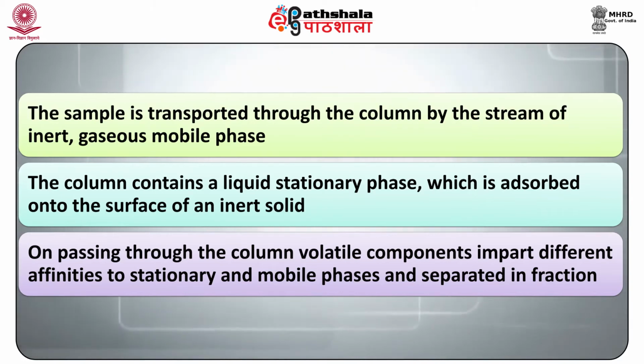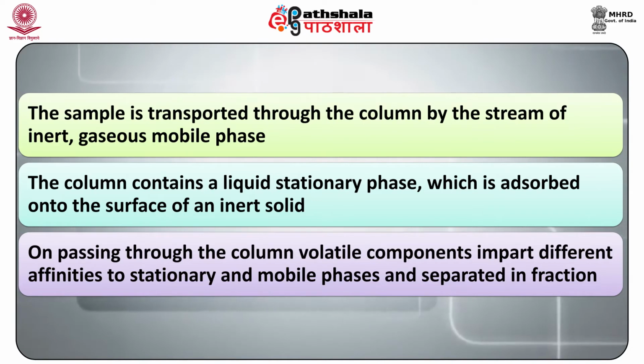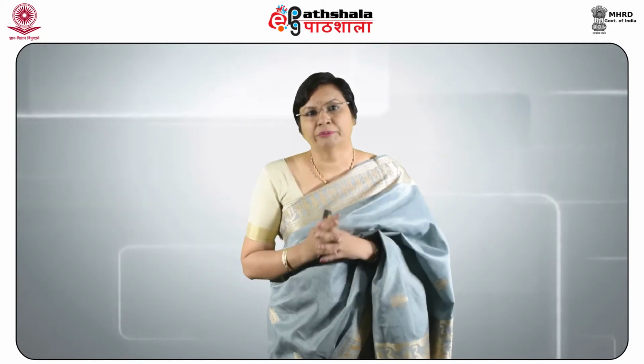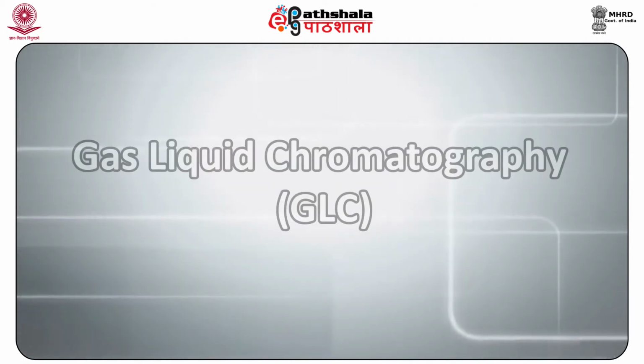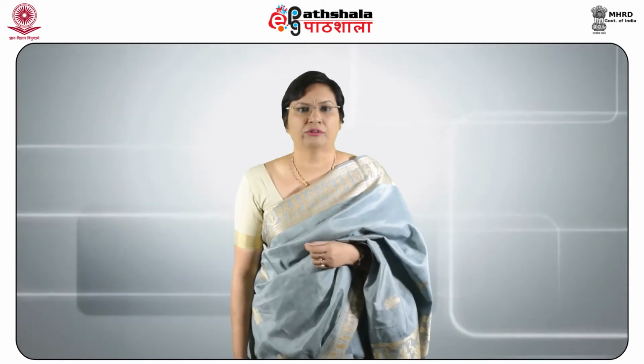The column contains a liquid stationary phase which is adsorbed onto the surface of some inert solid. On passing through the column, volatile components show differential affinities to the stationary and mobile phase, and they are separated in the fractions. So, the different fractions will be having these different components. There are two types of gas chromatography. One is gas liquid chromatography and the other is gas solid chromatography.